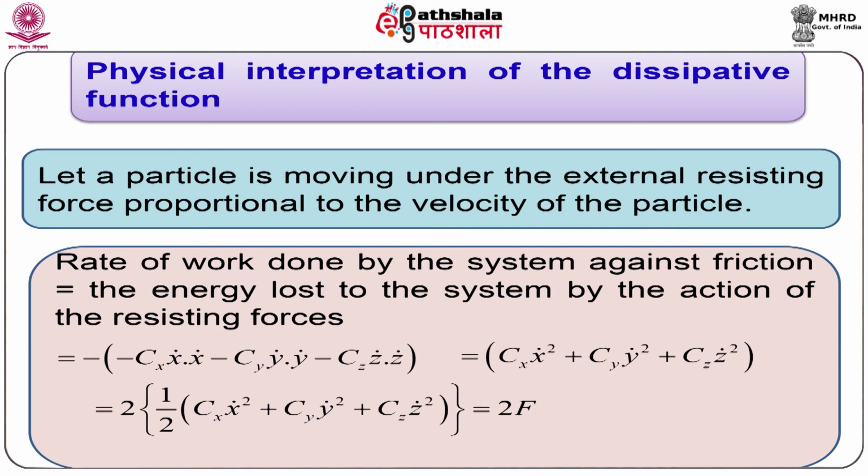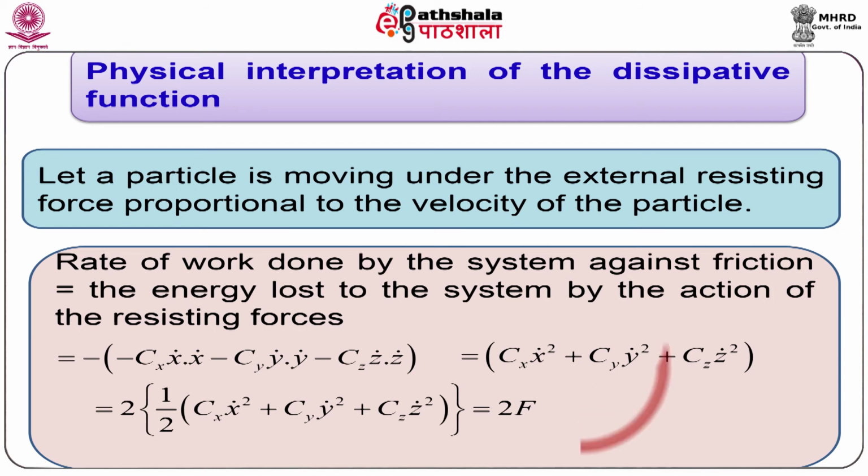We are considering rate of work done, so we get x dot. Rate means we are taking the time derivative with respect to t. This result can be combined as Cx into x dot square plus Cy into y dot square plus Cz into z dot square. Here x dot means dx/dt.